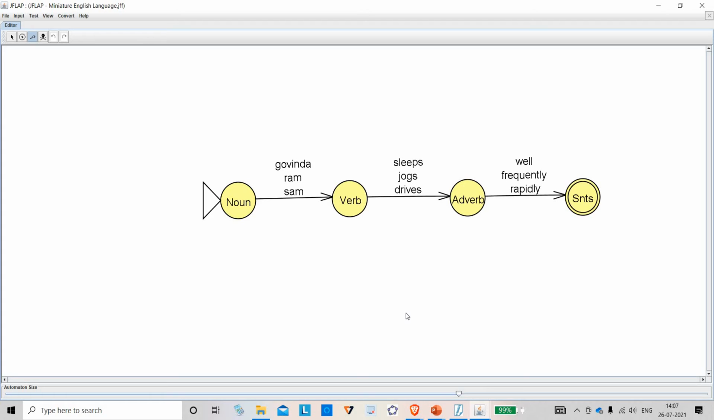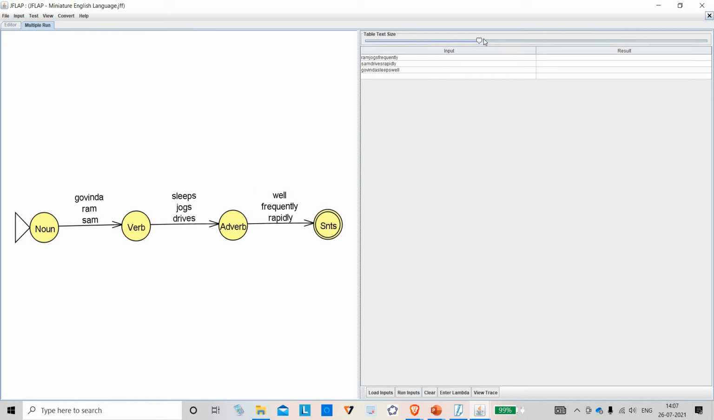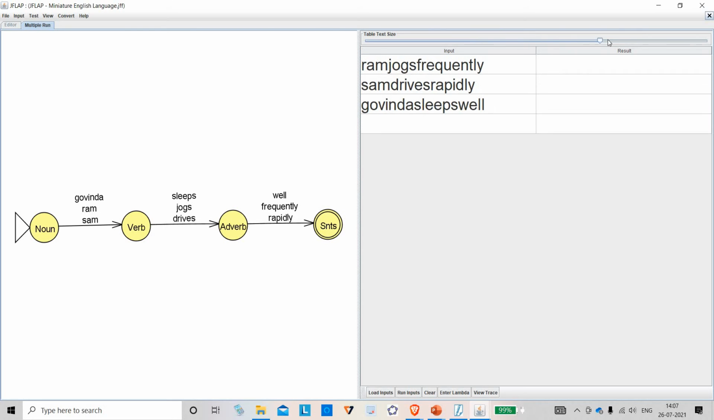Now you see the problem here. This is where I want your help. This will recognize this one. Now let me try the same thing. I will drive now. See, Govinda sleeps well, he is accepted.